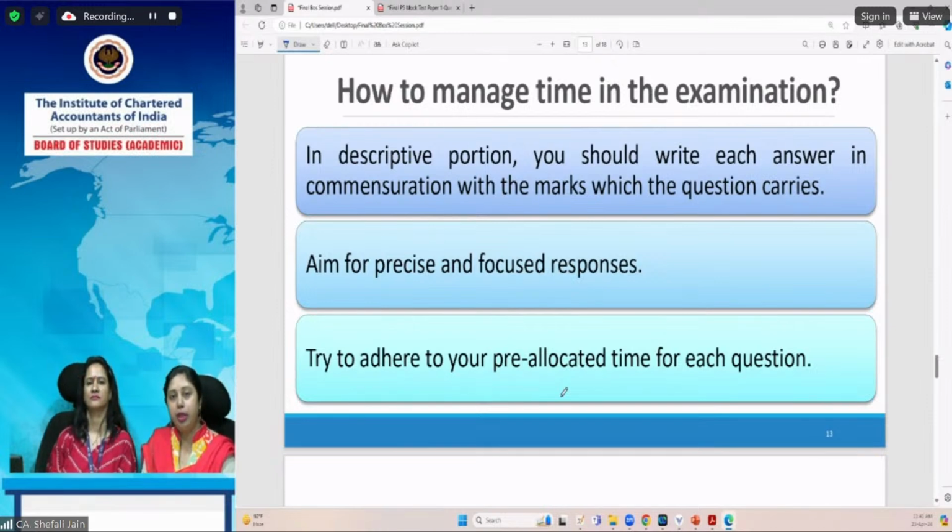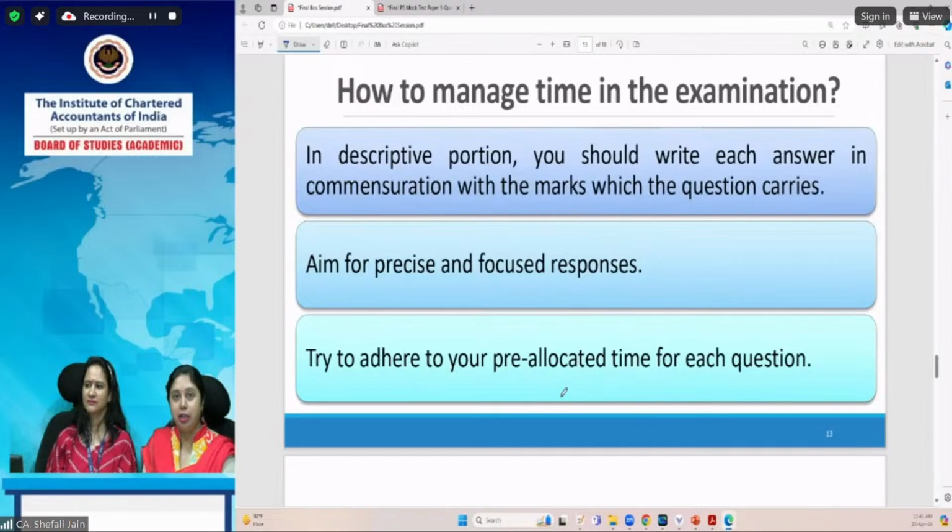You should make it a habit in all the papers that I will not leave any question unanswered. I will leave space for that question when I am doing it for the first instance. I do not know the answer, but at the end, while revising, I will definitely come back to this question. Whatever logically I feel can be the answer, I will write it. Maybe this fetches me some marks which can help me in qualifying the paper. Sometimes it so happens. So you should never leave any question unattempted.